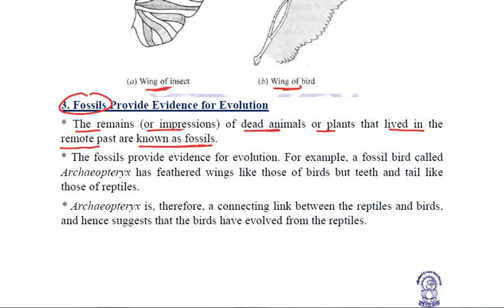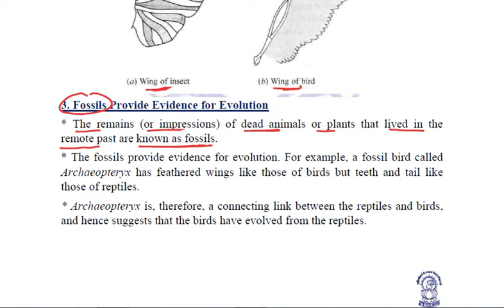The normal process is that whenever any plant or any animal dies, then the decomposers act on them, and they will decompose because all the organic compounds, the plants, the animals, they are biodegradable. But sometimes during this process of decomposition, certain environmental factors can interrupt this process of decomposing. For example, just an animal died in the open. Now the decomposers are doing their work, acting on this dead animal and trying to decompose it.